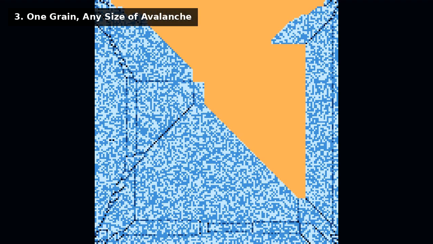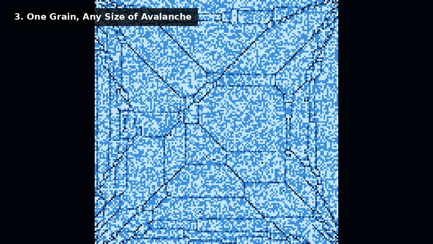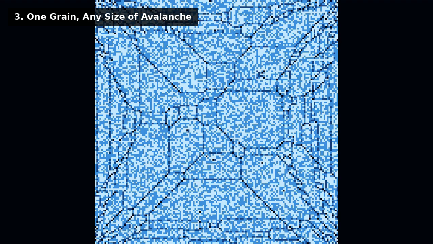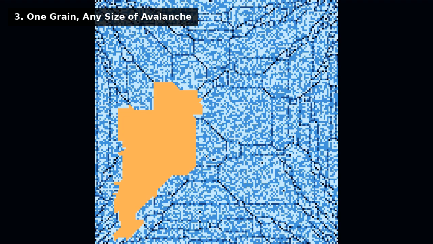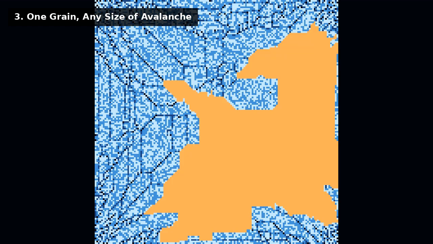Now fill the grid near its limit. Almost every spot holds 3 grains. 3 is just 1 short of toppling. The whole pile now sits at the brink. 1 more grain can change everything.